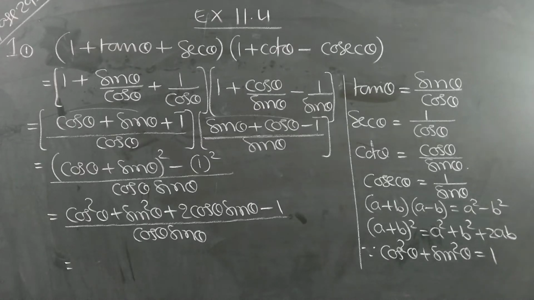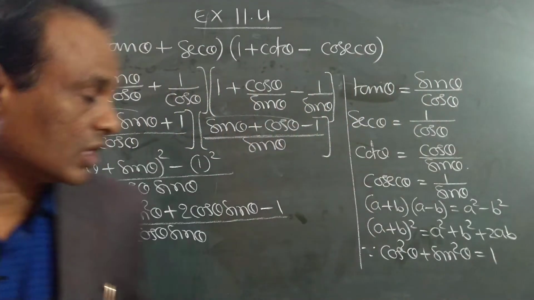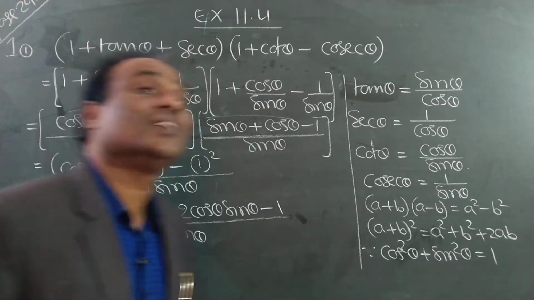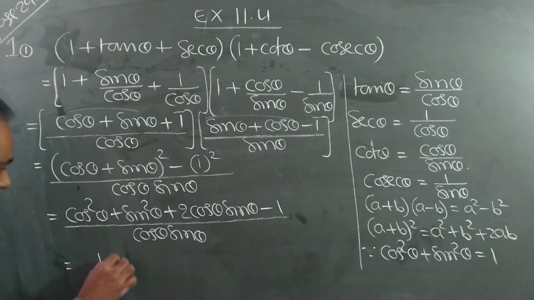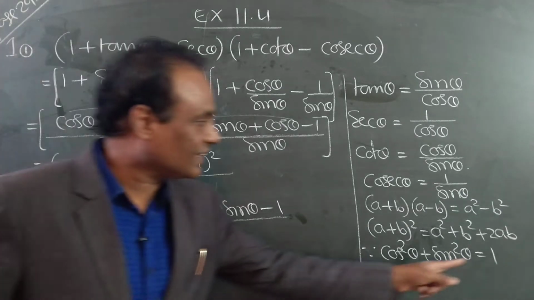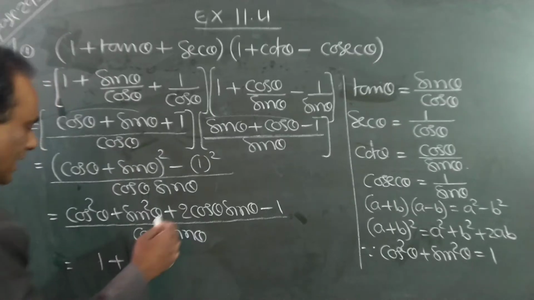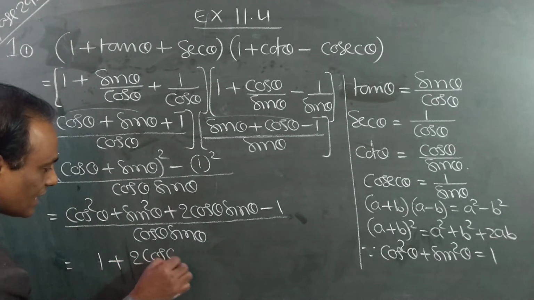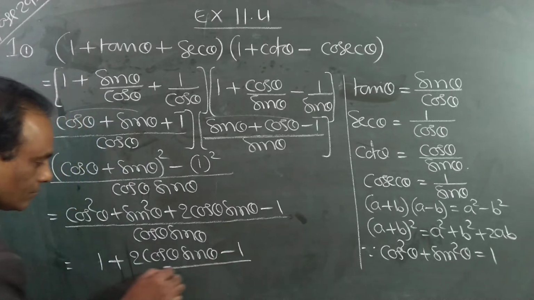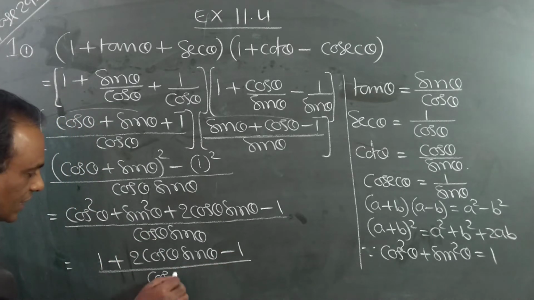So cos square theta plus sin square theta is equal to how much? 1 plus 2 cos theta sin theta, minus 1 by cos theta sin theta.